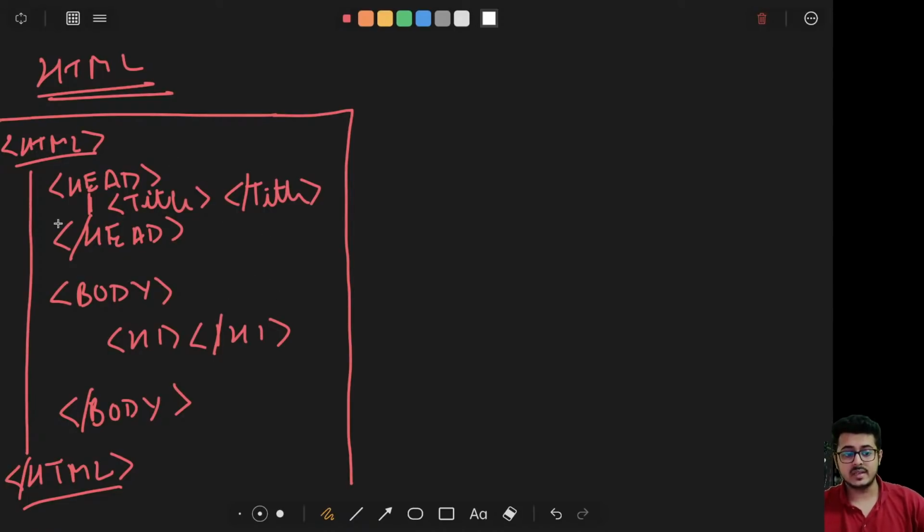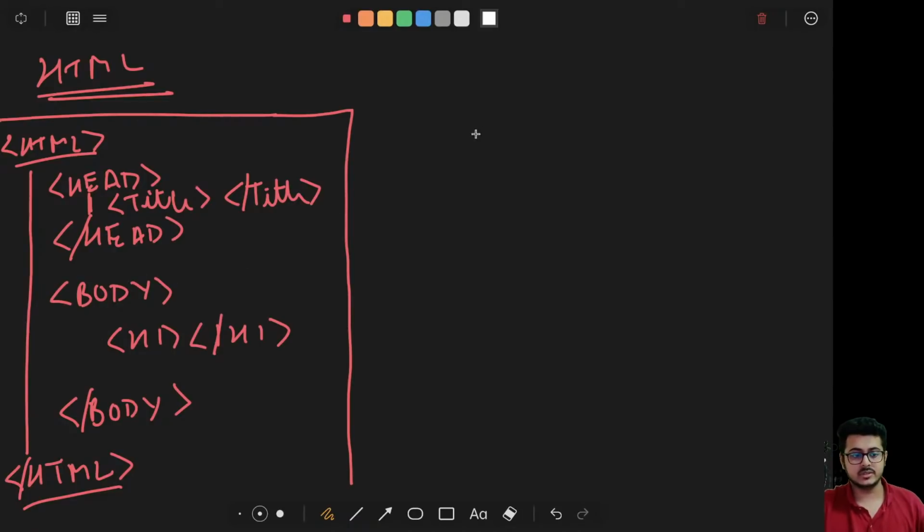Are you guys able to understand up till this particular point of time? This is a simple HTML code that I've written to create an HTML based website. Please let me know, guys. Okay, so we have created an HTML website.